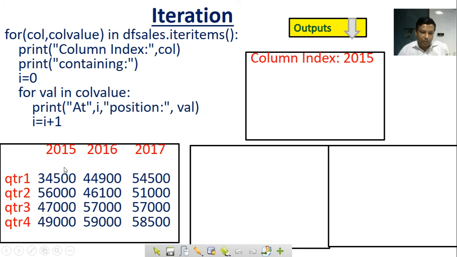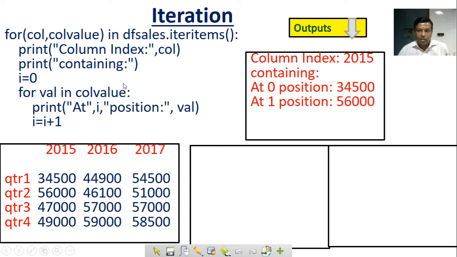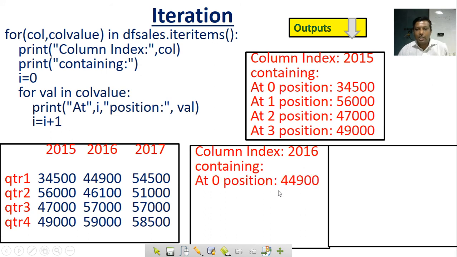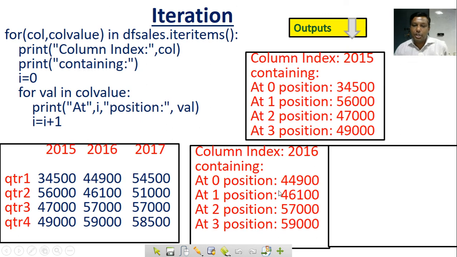We can take one by one, 3450, 56000, by this inner loop containing at 0 position 3450, I plus 1, 56000, 47000, 4900, this one. And the outer loop again executes column 2016, and the inner loop will execute first time 0 position, first position, second position, third position, fourth position.